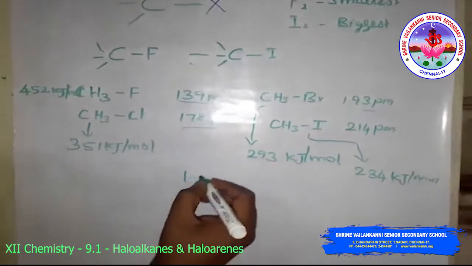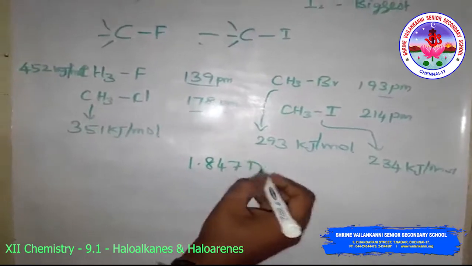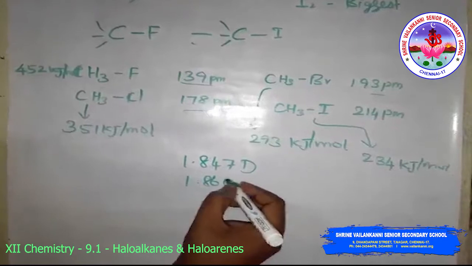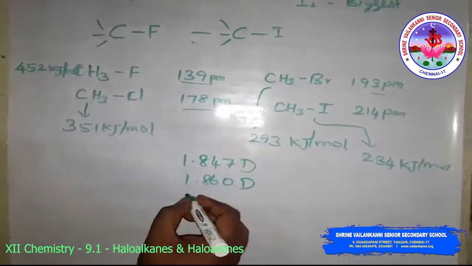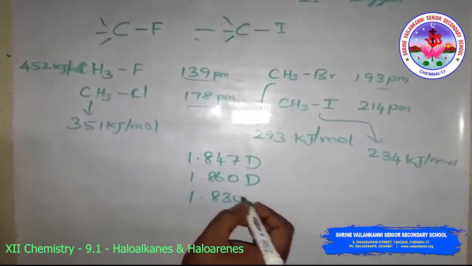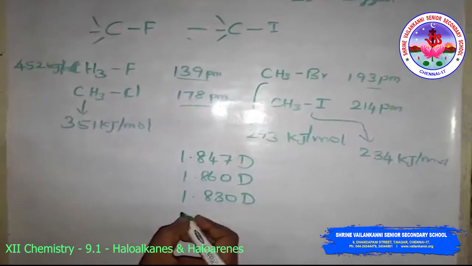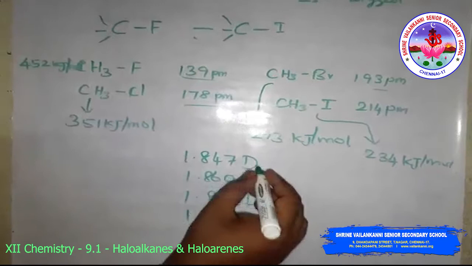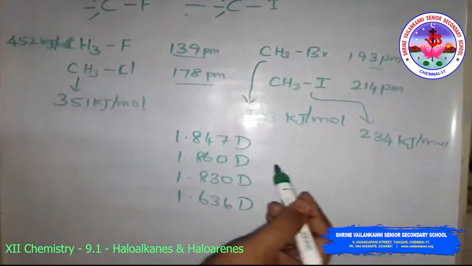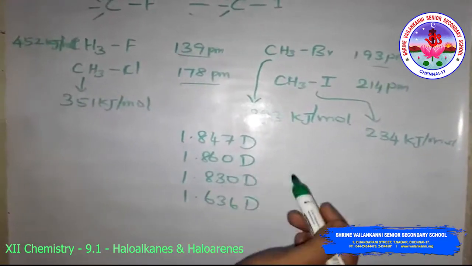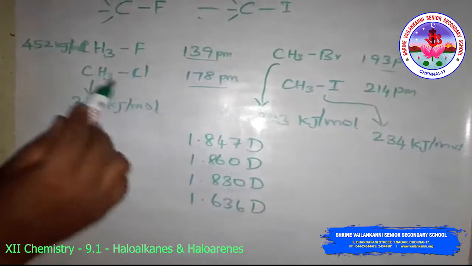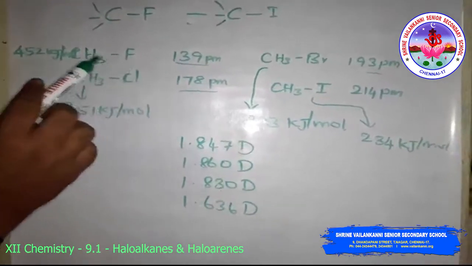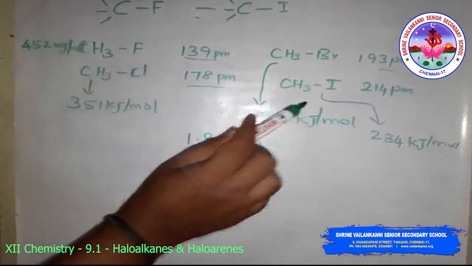Simply 1.847 D, 1.860 D, 1.830 D and 1.636 D. The D indicates the dipole moment, and the unit is debye. This is the dipole moment from methyl fluoride to methyl iodide.